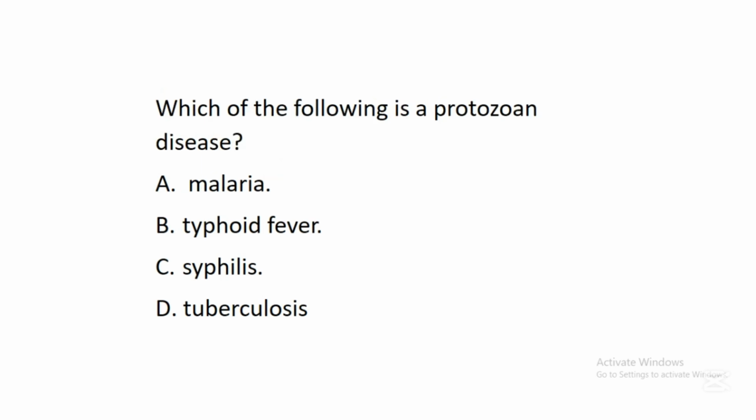The next question says, which of the following is a protozoan disease? A. Malaria. B. Typhoid fever. C. Syphilis. D. Tuberculosis. In this question, the correct answer is A. Malaria. We have already said that this disease called malaria is a disease caused by a protozoan known as Plasmodium.